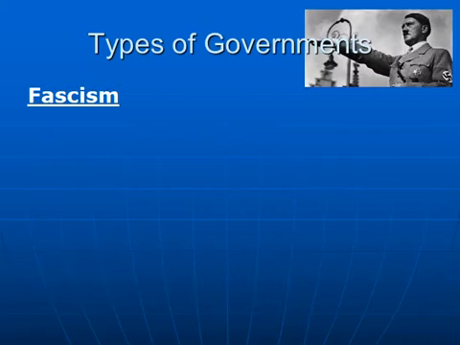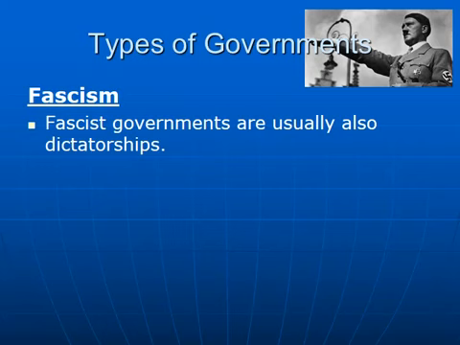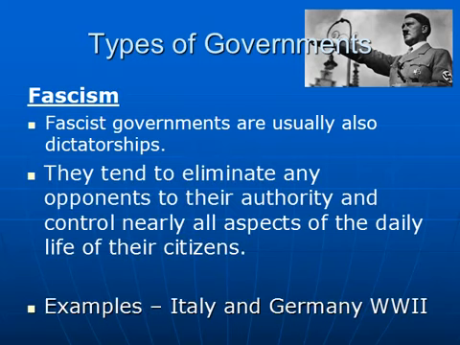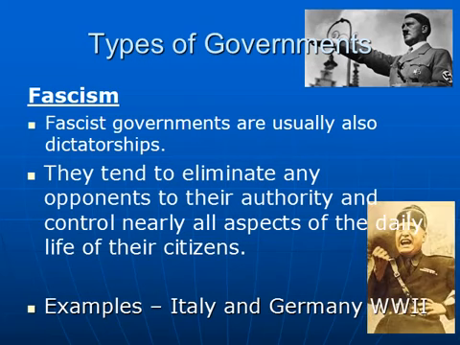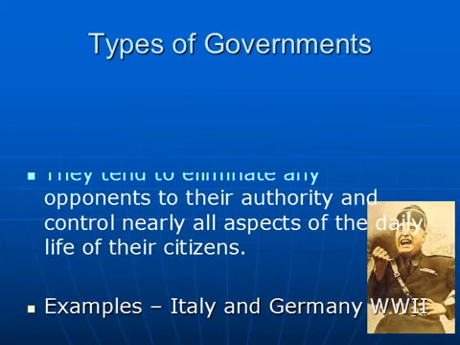Close to dictatorship is fascism, and fascist governments are usually also in the dictatorship group. And so they tend to rise to power, but once they're in power, tend to eliminate all the opposition. Italy and Germany in World War II were fascist governments.